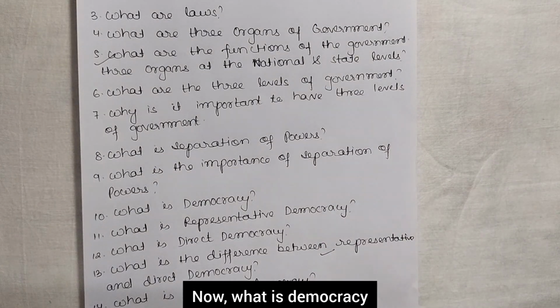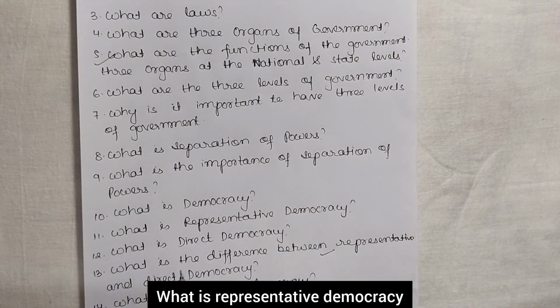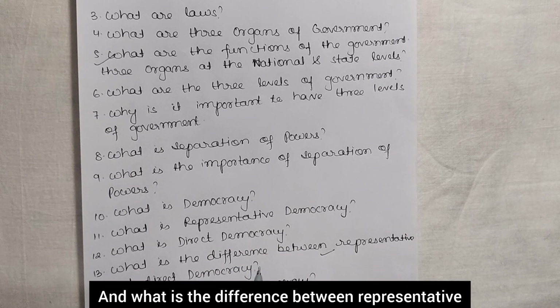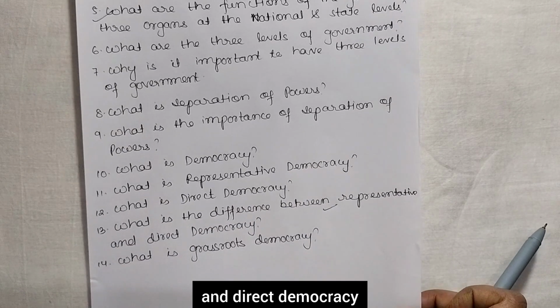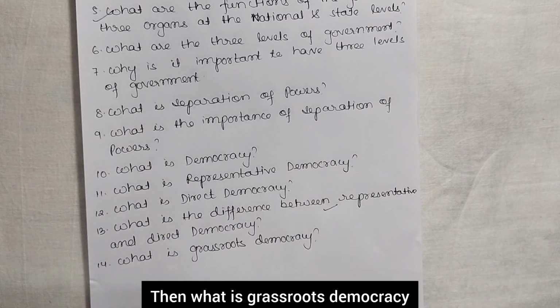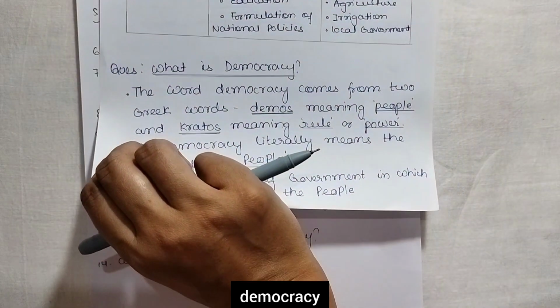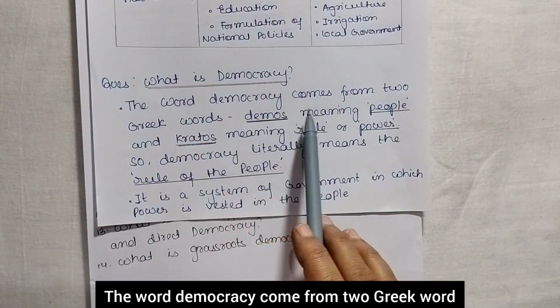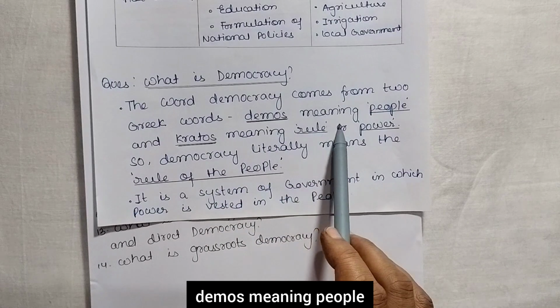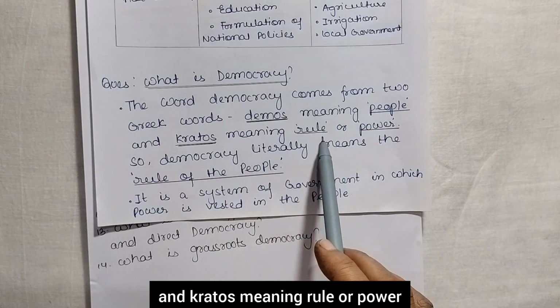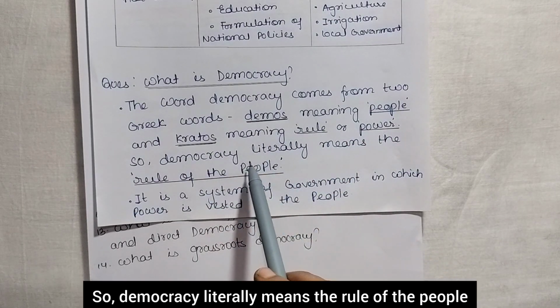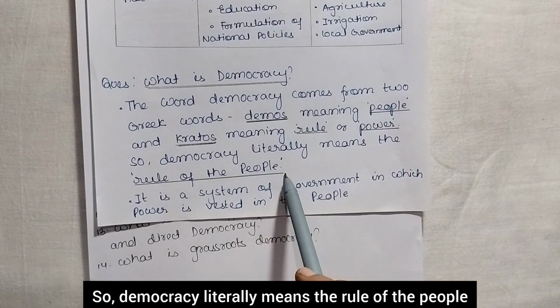Now, what is democracy? What is representative democracy? What is direct democracy? What is the difference between representative and direct democracy? Then what is grassroots democracy? The word democracy comes from two Greek words, demos, meaning people, and kratos, meaning rule or power. So democracy literally means the rule of the people.